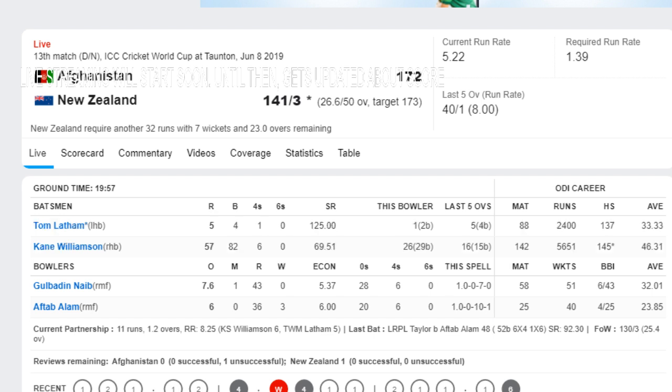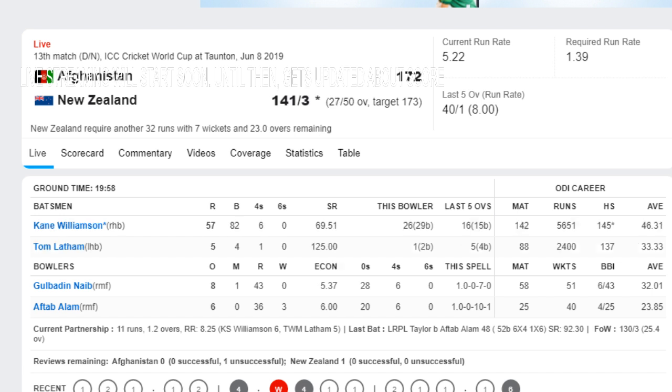Last ball of the 27th over, Gulbadin Naib to Williamson, single, to end the over. New Zealand are 141 for the loss of 3 after 27. In 23 overs, New Zealand require 32 runs.